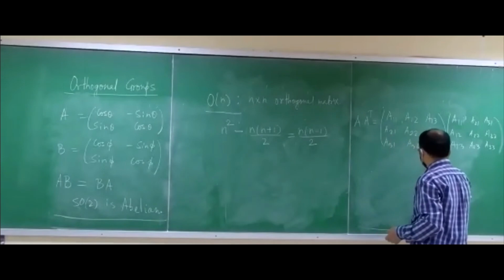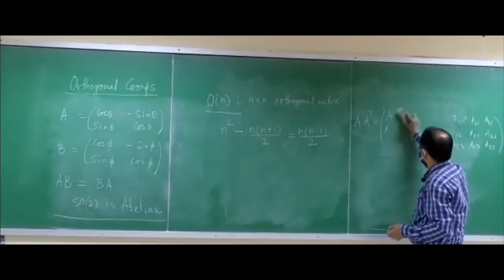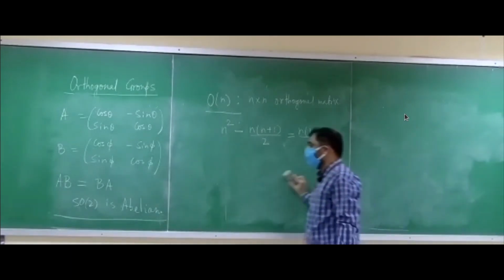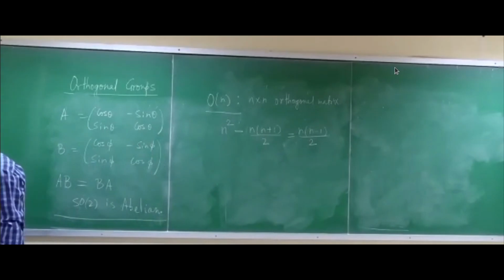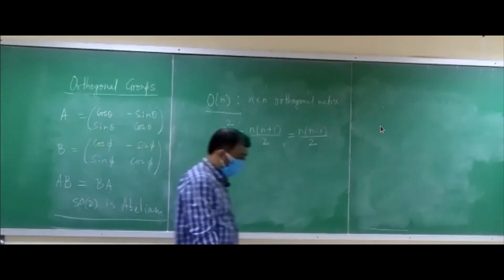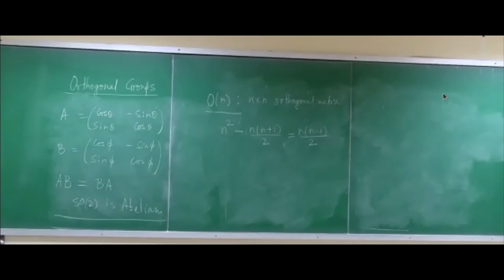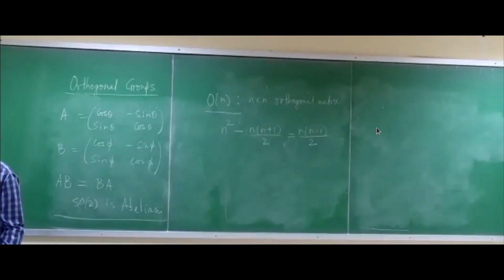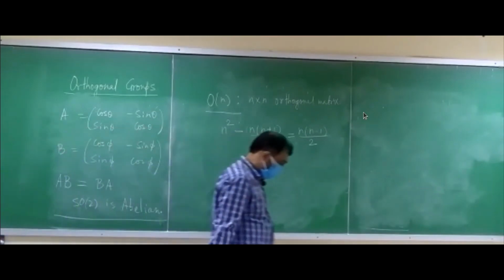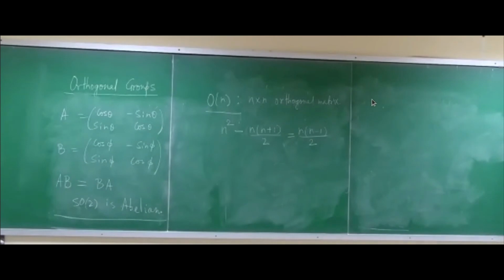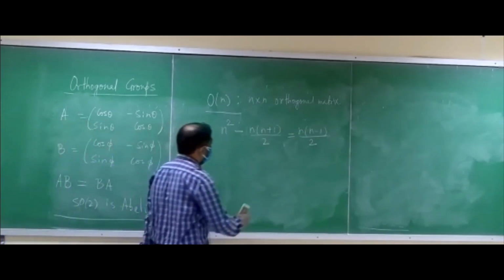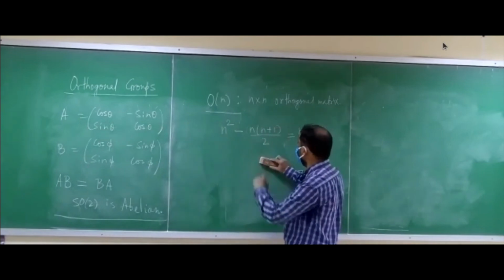Sir, in 3 dimensions, we have theta and phi, no? Where is the third one? 3-dimensional rotation you have studied in classical mechanics, okay? Yes, sir, the motion of the Euler top. Euler angles. How many angles are there? Three. You have to be careful while making a statement like this. So for 3D rotation, we know that there are 3 parameters, which determine this.